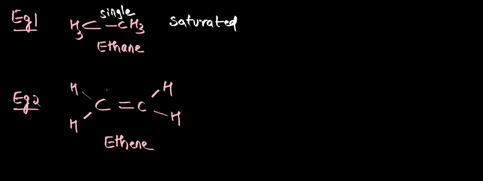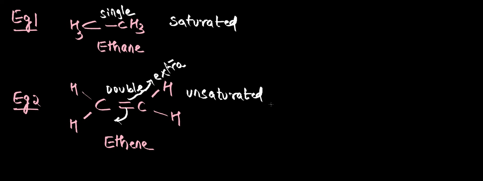Now if you see the second one, carbon to carbon, we are having extra bonds, isn't it? One bond is enough for connectivity between two carbon atoms. So the extra one is your extra bond. What is the extra bond here? Pi bonds are nothing but extra bonds. For two carbon atoms to connect with each other, one bond is enough. Two bonds are not required, but to satisfy the valency here, a double bond is formed. So other than one, all the remaining pi bonds are taken as extra bonds. When extra bonds are present, it comes under what? It comes under unsaturated organic compound.